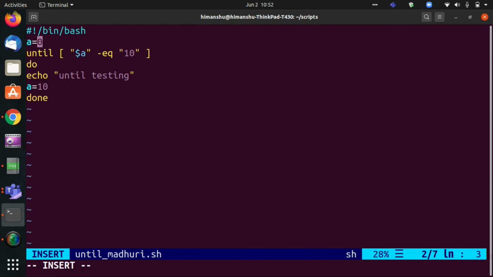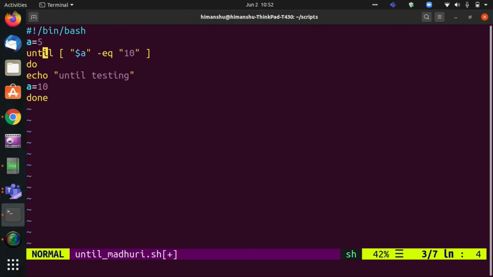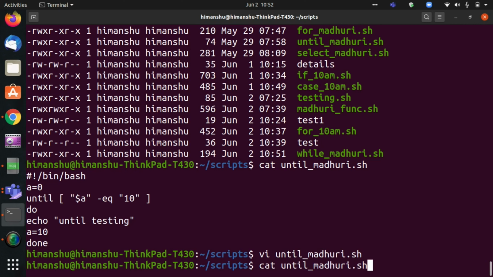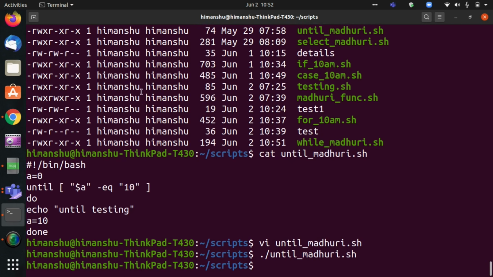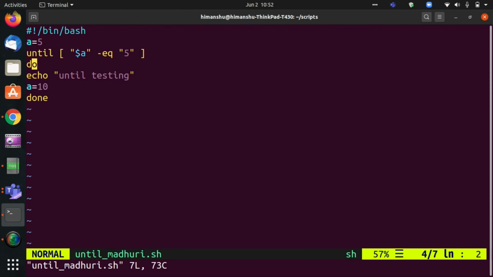5, taking the same example as while, I am saying if a is equal to 5, what will it do? It will not go inside the loop. See, it has not gone inside the loop. Why? Because it will only go inside the loop when this condition is not true.